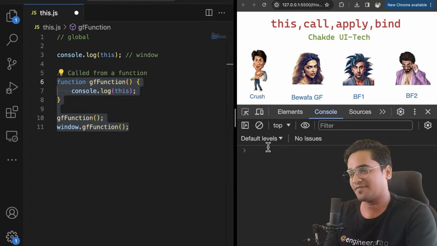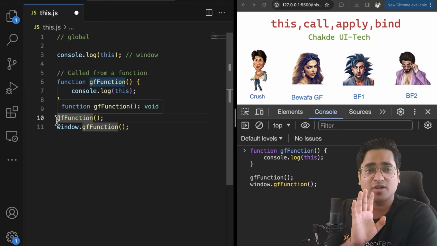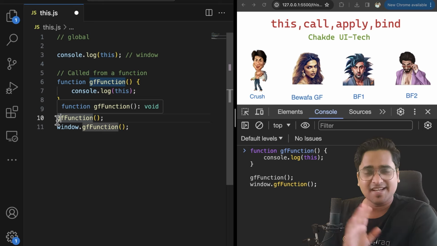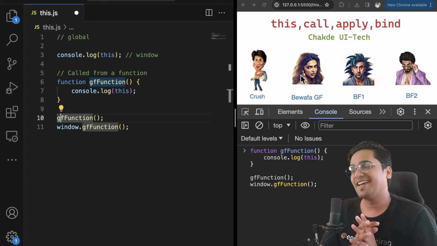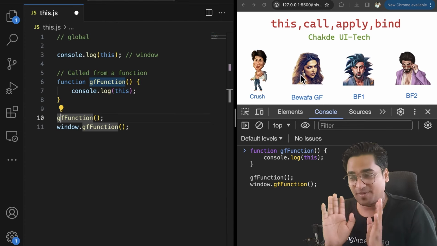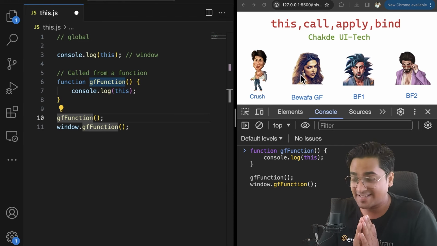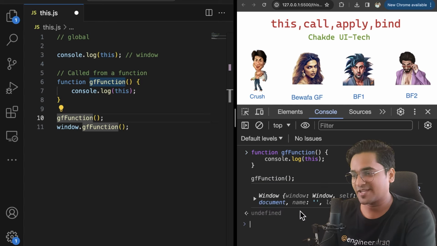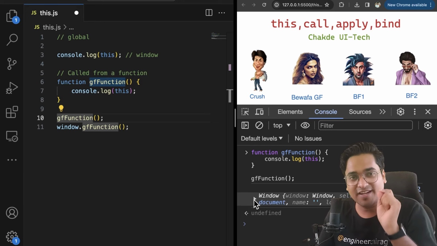So guys, first thing, in this case, do you have any boyfriend along with you? If you have, then you are going to name that particular boyfriend, which is an object. If you don't have any boyfriend, you are always going to say crush. So suppose you have your favorite actor over here. If there is no boyfriend, BF1 or BF2, along with your bewafa girlfriend, then she's going to shout out the name of the crush. Let's see if she actually does. So we will check the GF function and execute it. You see, your GF is pointing to crush in case there is no boyfriend along with it.